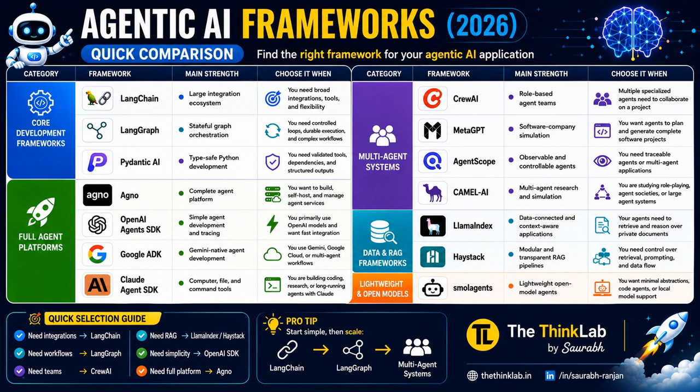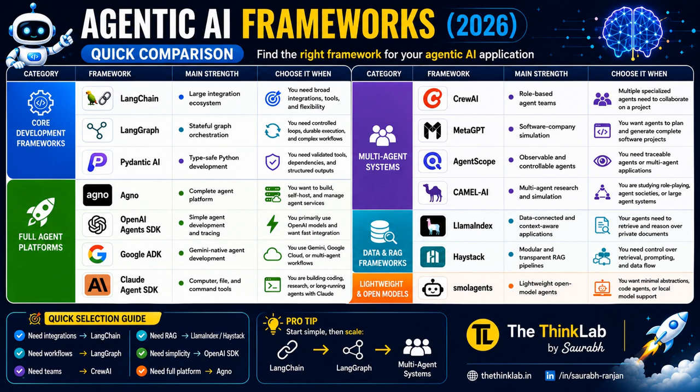The first one is LangChain. LangChain is one of the most popular AI frameworks. Its biggest strength is its integration, right? It can easily connect with large language models, databases, APIs, search engines, and many external tools. So if your AI agent needs to communicate with many different services, LangChain is an excellent choice. You can think of LangChain as a foundation of many AI applications.